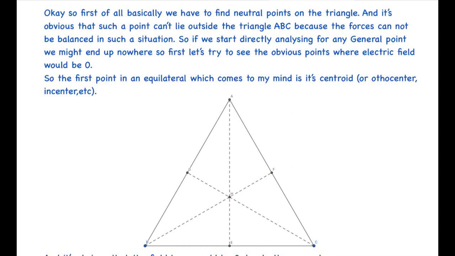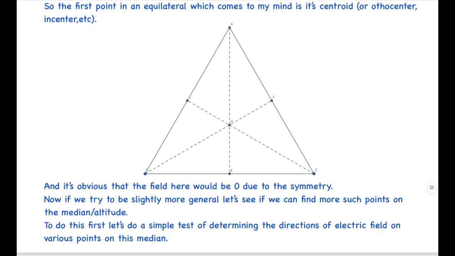So if we start directly analyzing for any general point, we might end up nowhere. So let's first try to see the obvious points where the electric field would be zero. The first point in an equilateral triangle which comes to my mind is the centroid, or the orthocenter or the incenter, which is basically the same for an equilateral triangle. And it's obvious that the field here would be zero due to the symmetry.